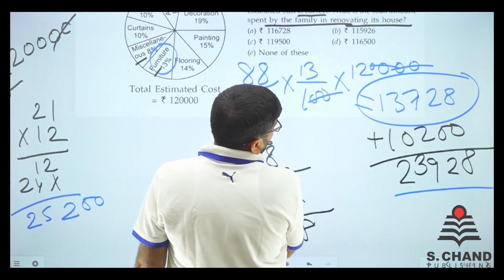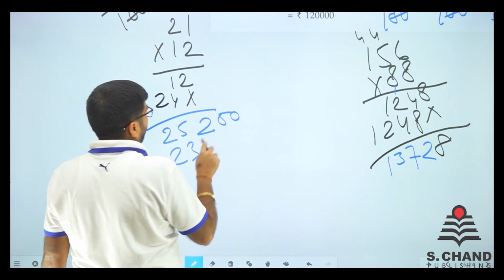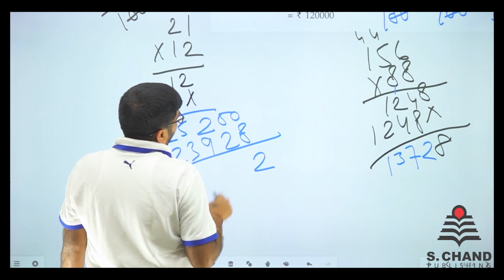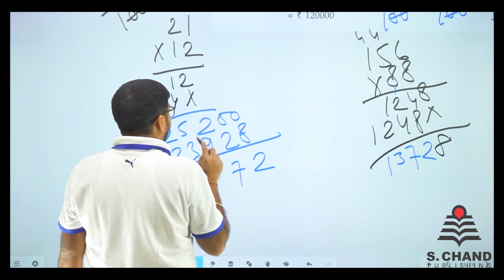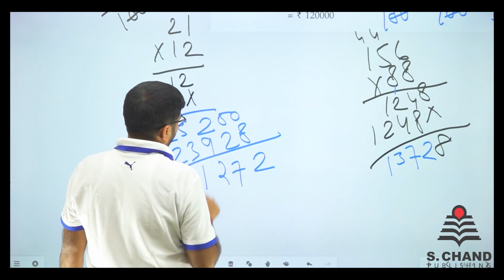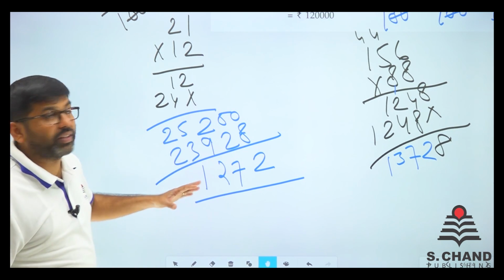What is the actual? 23928. So 25200 minus 23928. We get 2 here. Then 9 minus 2 is 7 here. Then 11 minus 9 is 2 here. 4 minus 3 is 1 here. So we get 1272. Now, this is the difference. How come?